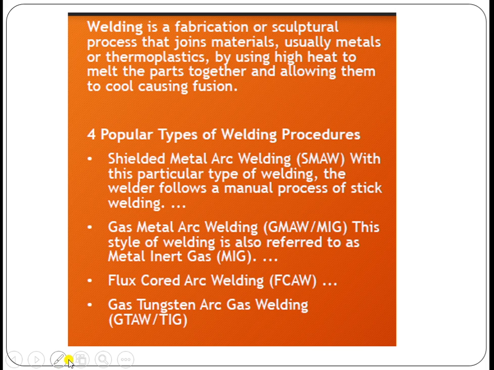What is welding? Welding is a fabrication process, a sculptural process that joins materials, usually metals or thermoplastics, by using high heat to melt the parts together and allowing them to cool, causing fusion. Basically, four popular types of welding processes are there: shielded metal arc welding (SMAW), gas metal arc welding, flux core arc welding, and tungsten inert gas arc welding. Gas metal arc welding is nothing but MIG welding.